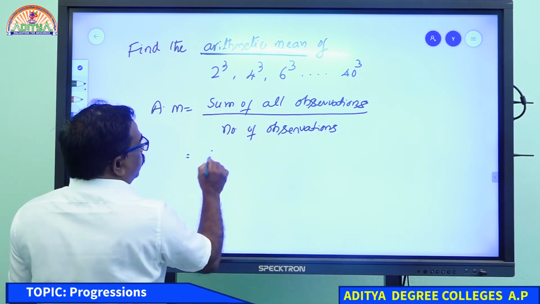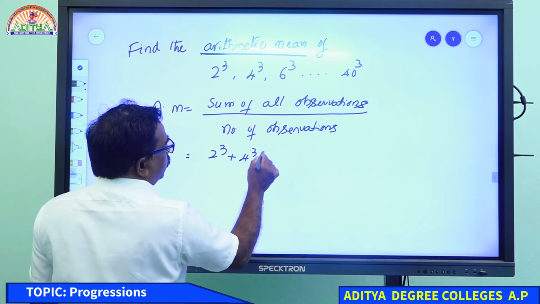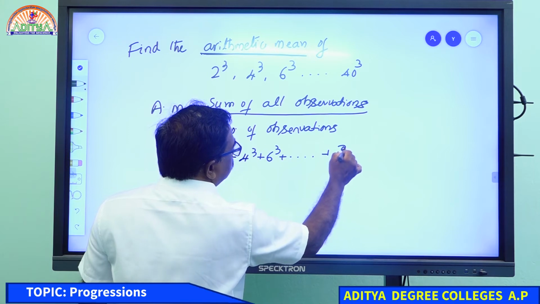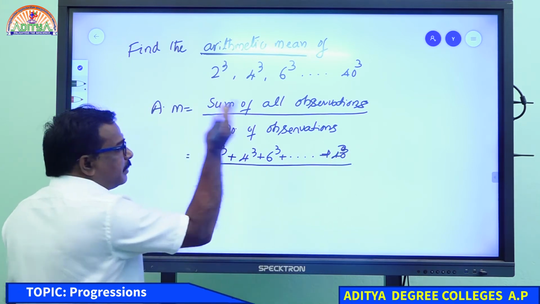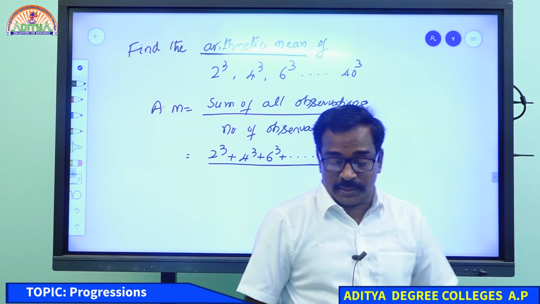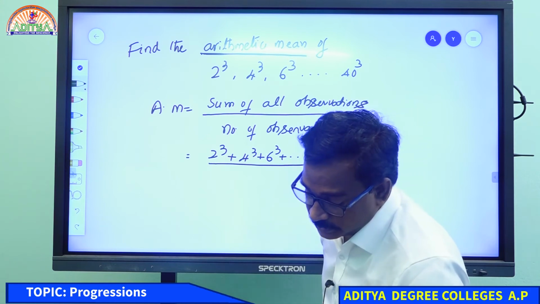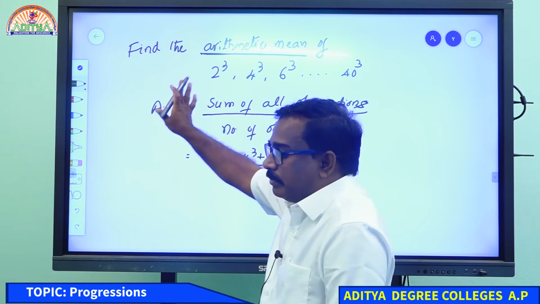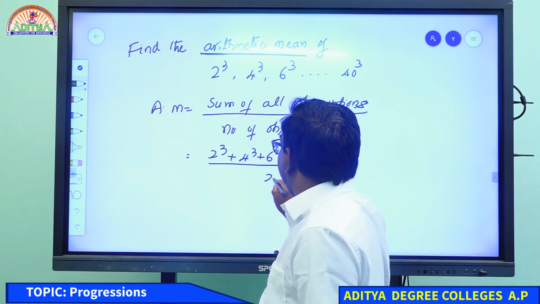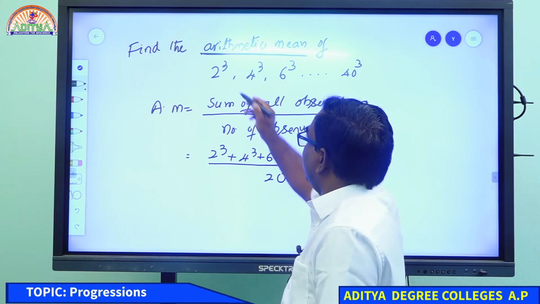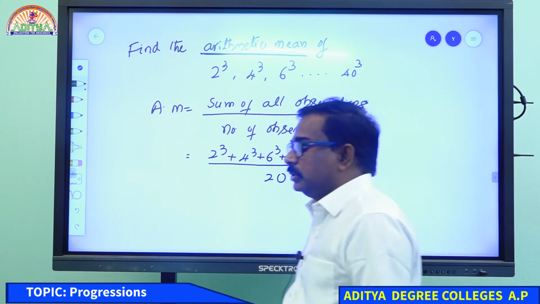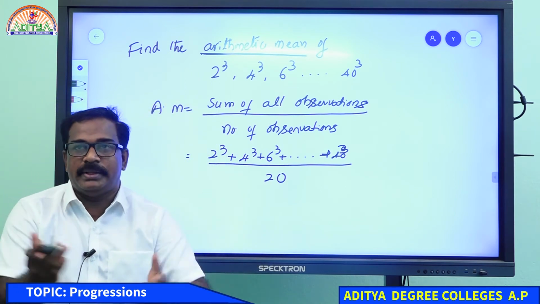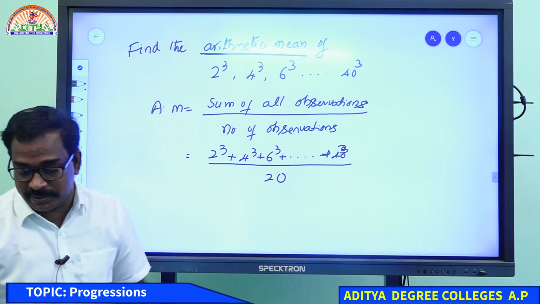It means 2 cube plus 4 cube plus 6 cube and so on up to 40 cube. How many observations are there? Up to 2 to 40, only even numbers. So 40 by 2 means 20 will be there. Number of observations is 20: 2, 4, 6, 8. So only even numbers we are taking, so half will be there. 20 observations will be there.